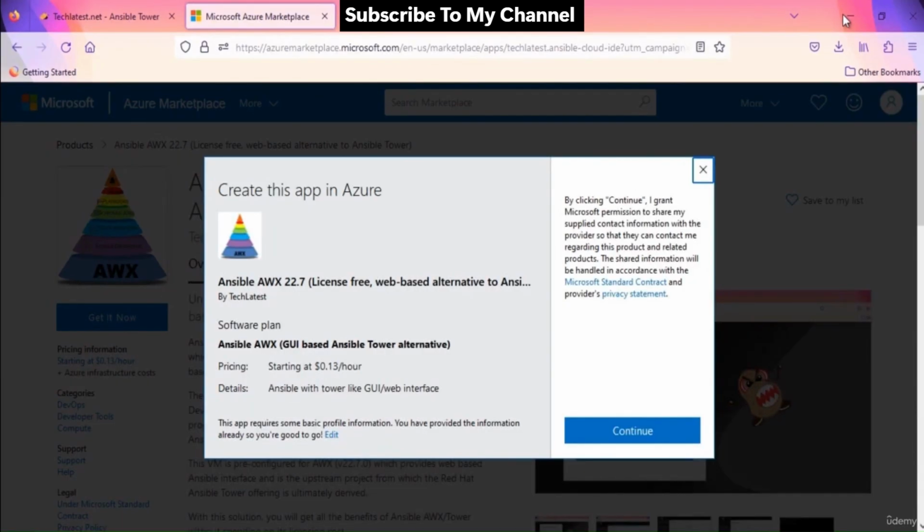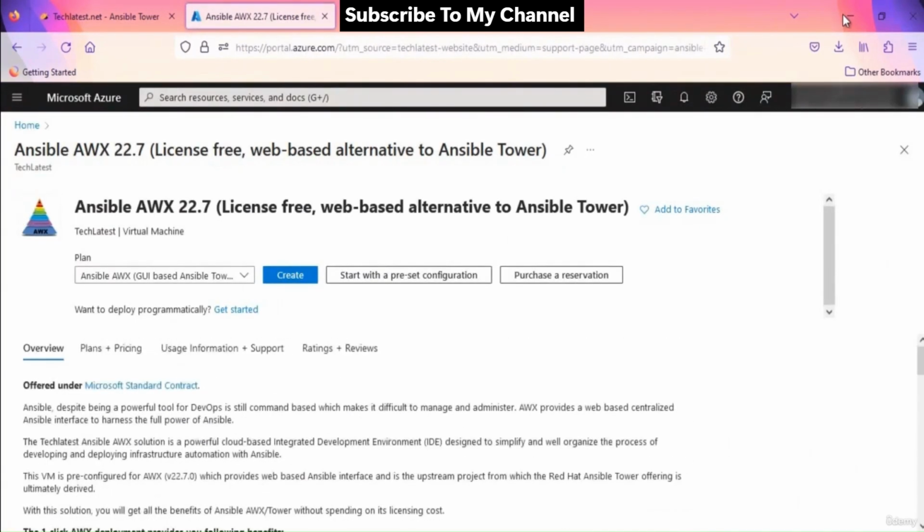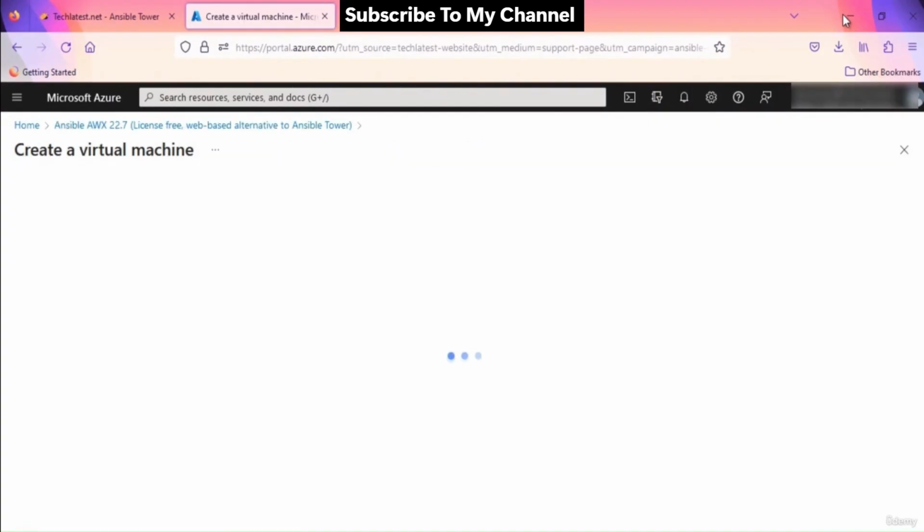It will ask you to log in. Log in with your credentials and click on the Continue button here. You will be redirected to this page. On this page, click on Create.